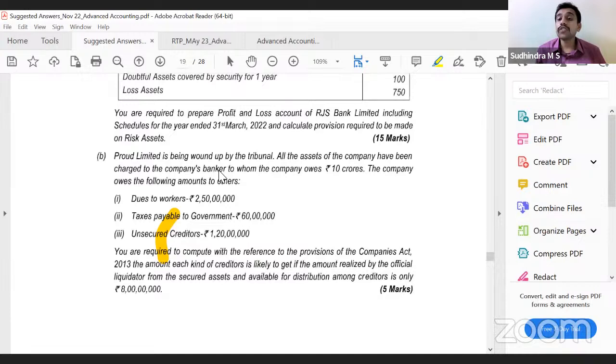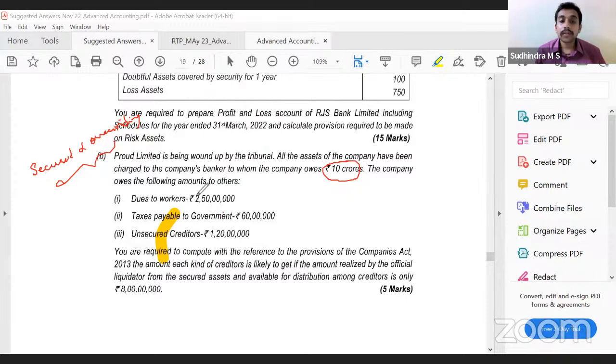When the amount is not sufficient to pay secured creditors, then secured creditors and overriding preferential creditors would be given equal priority. Correct? That is what we have learned. So here secured creditors is 10 crore. Overriding preference. Out of this, which are overriding preference?